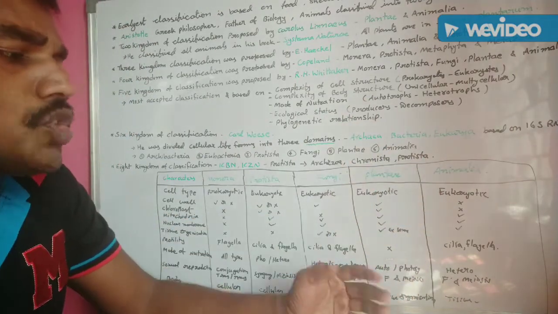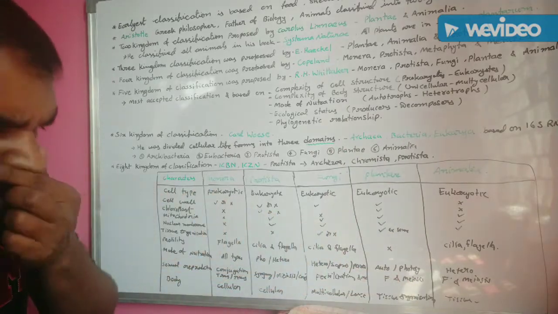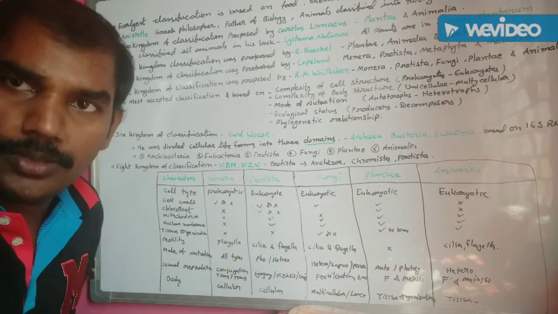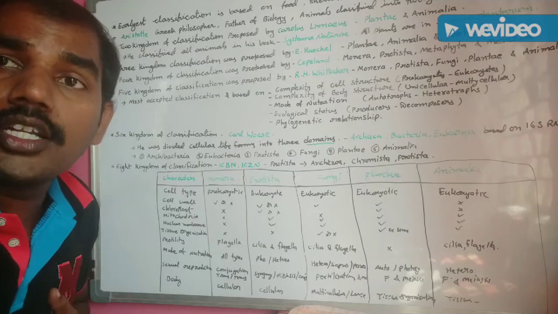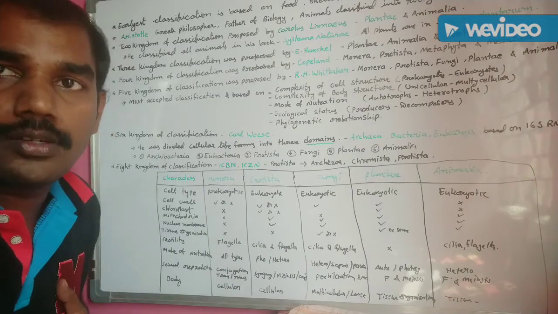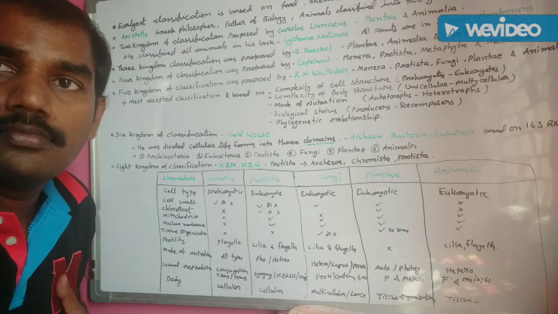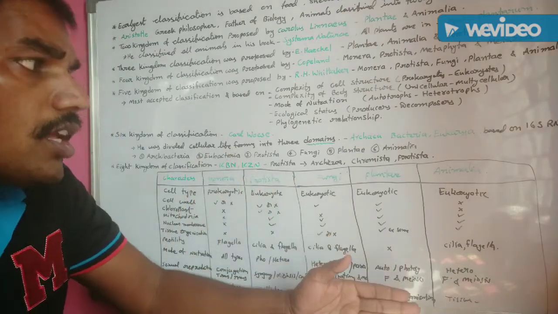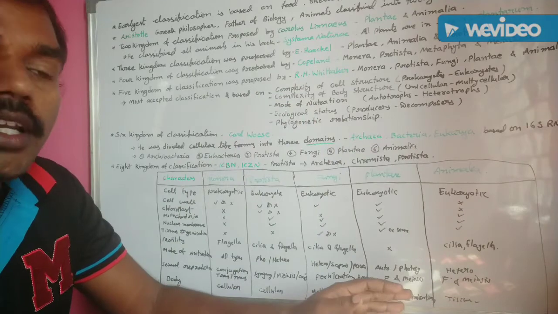And the animal kingdom consists of tissue organization and tissue systems, organ systems: respiratory organ system, excretory organ system, circulatory system, nervous system. In this way, different systems are also present in the animal kingdom.